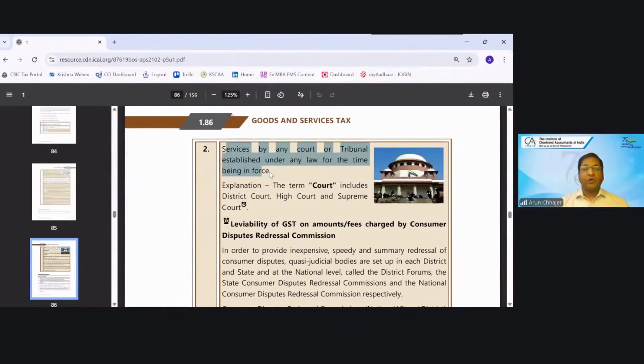Then service by any court or tribunal established under any law for the time being in force. Court means district court, high court, supreme court. Then will it be taxable? Answer is no, it will not be taxable. It is out of GST.